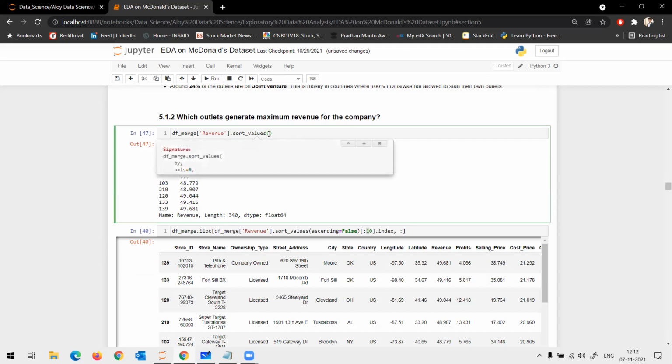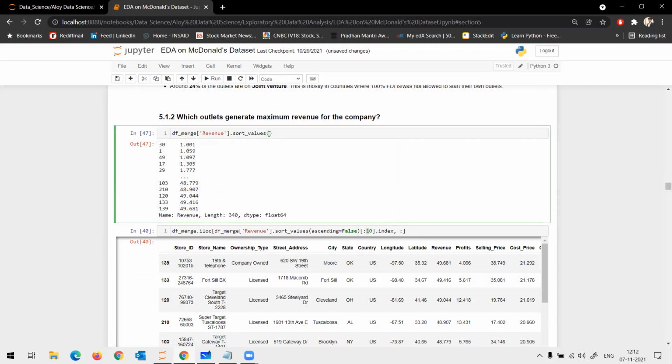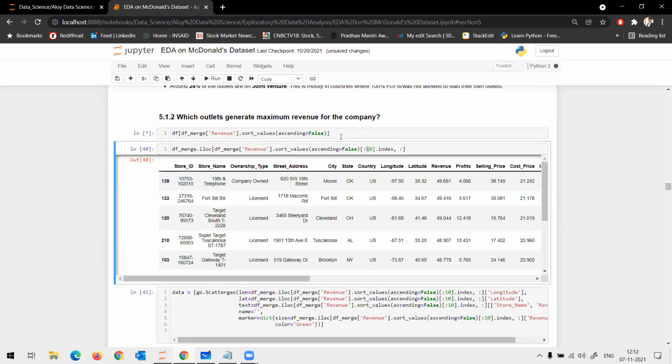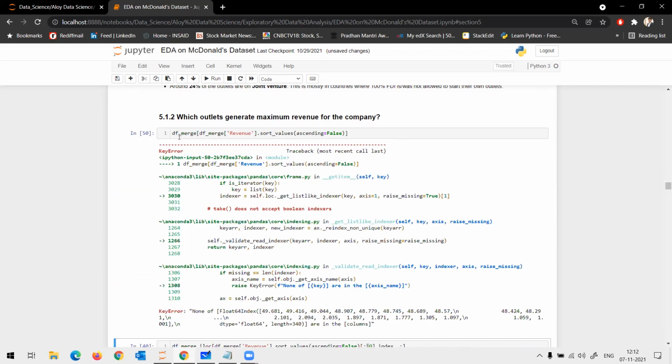In sorting, basically you have ascending equal to True because it sorts in ascending manner. Correct? You make it False, it sorts in descending order. You pass this into, sorry, df underscore, no, into the data set.